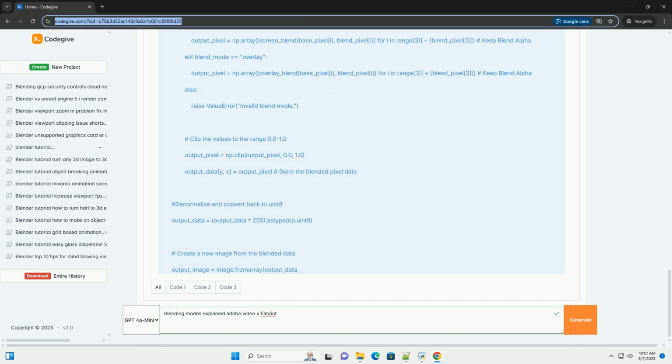Nested compositions: you can pre-compose layers and then apply blending modes to the pre-composition as a whole, allowing you to create complex visual effects. Adjustment layers: use adjustment layers with blending modes to apply effects to multiple layers simultaneously. This is a non-destructive way to experiment with different looks. Track mattes: blending modes work in conjunction with track mattes. A track matte allows you to use the luminance or color of one layer to control the transparency of another.